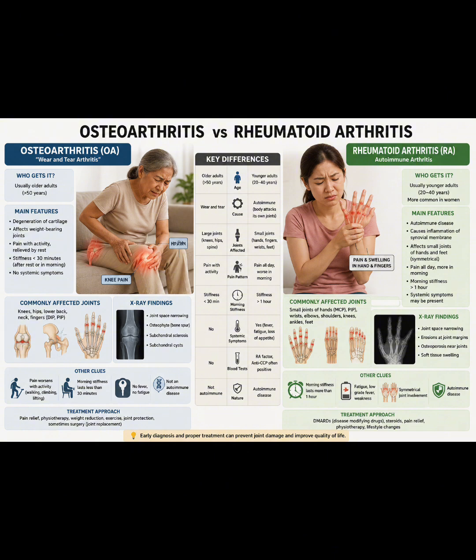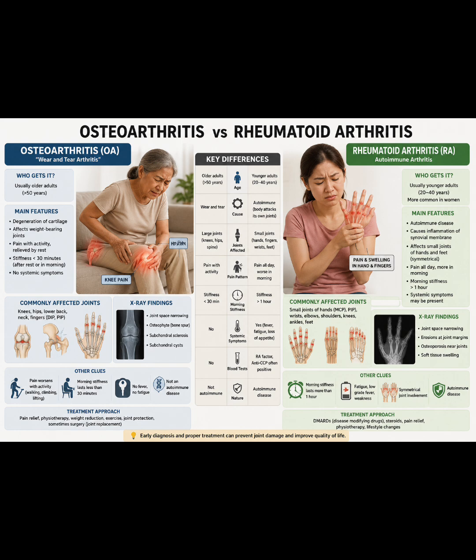The bony nodes like Heberden's and Bouchard's nodes are present in osteoarthritis, whereas rheumatoid nodules under the skin are present in rheumatoid arthritis. The bone changes into osteophytes, that is bone spurs, in osteoarthritis, whereas bone erosion is present in rheumatoid arthritis. The blood test is usually normal in osteoarthritis, whereas RF and anti-CCP are often positive, and ESR and CRP are elevated in rheumatoid arthritis.